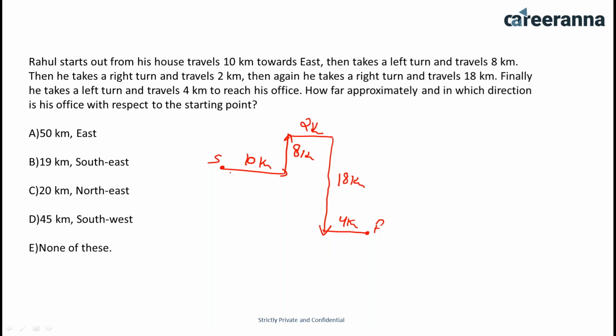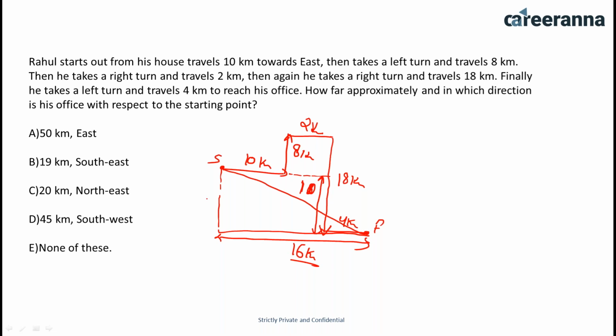With respect to the starting point, the direction of the office is southeast, but you have to calculate the distance also. So you have to make a triangle like this, and you have to calculate this distance from here to here. Now you know that this is 18, so you can join this, and suppose this is 8 kilometers, so from here to here this is going to be 10 kilometers, and from here to here, 10 plus 2 plus 4, it is going to be 16 kilometers.